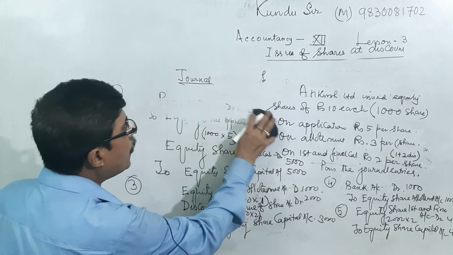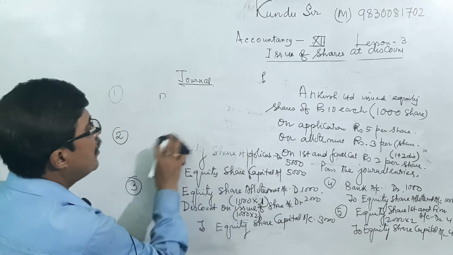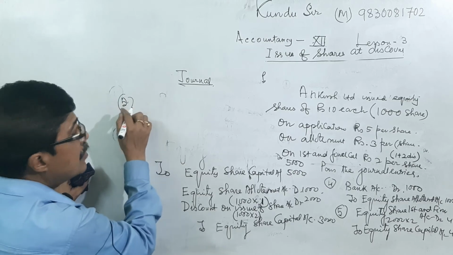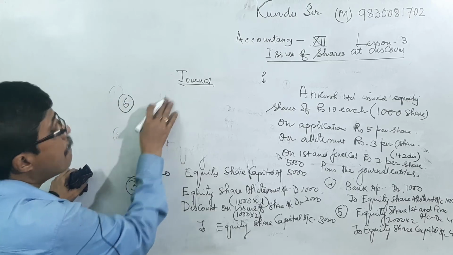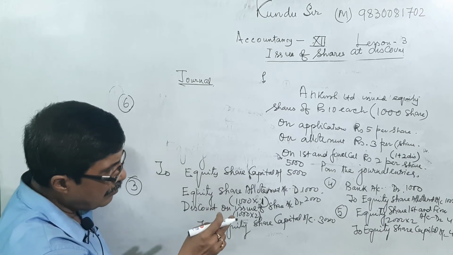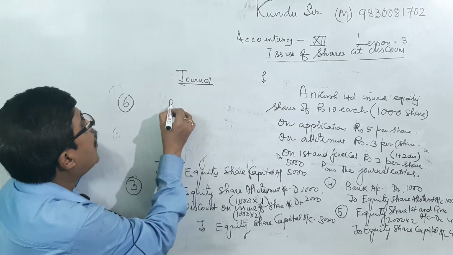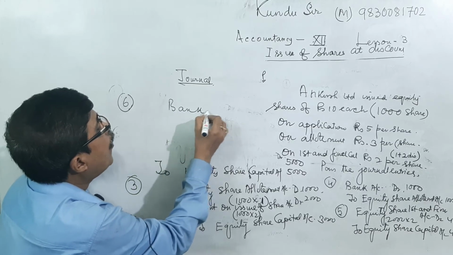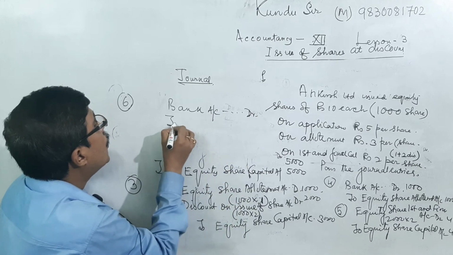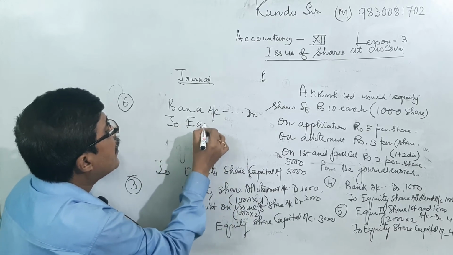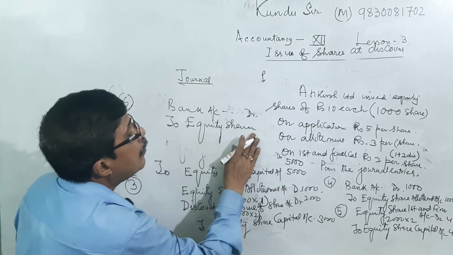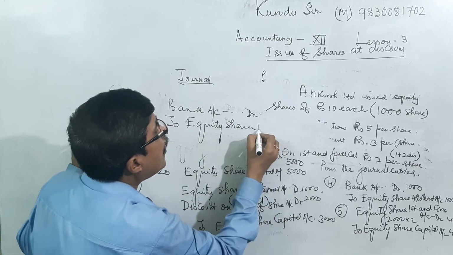Now sixth entry we are doing, number 6. Then we are receiving the money. The sixth entry will be bank account debit to equity share first and final call account.